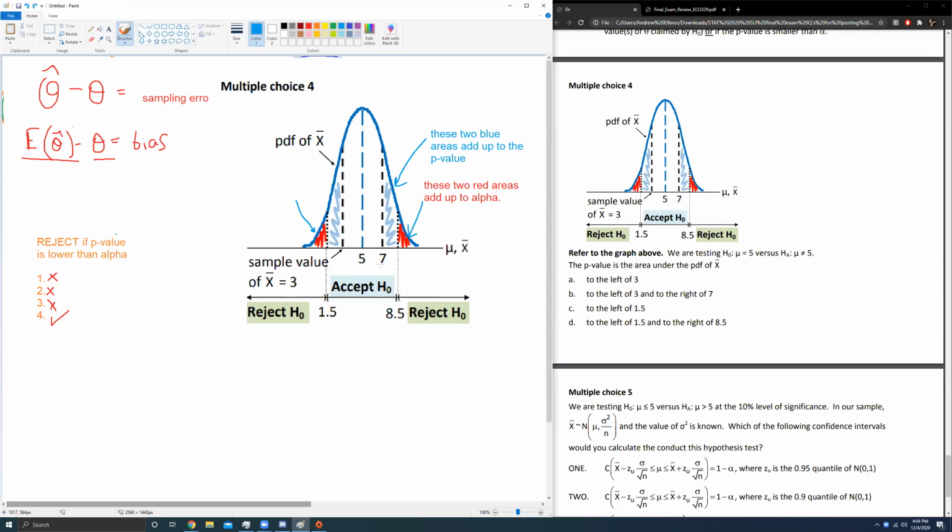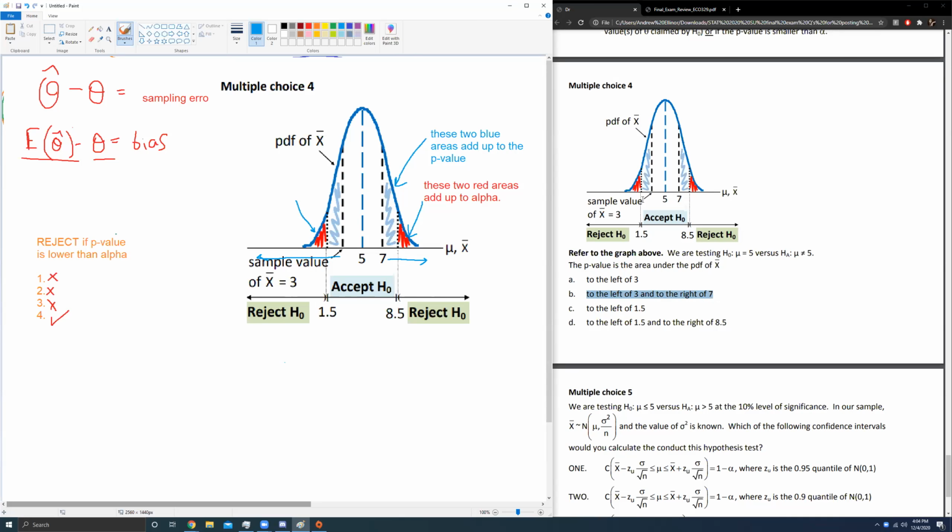It wouldn't just be between 7 and 8.5. It would be 7 and beyond and 3 and below. So all of this is a p-value. With that in mind, your answer is to the left of 3 and to the right of 7. So that's the p-value. That's really tricky. At first glance, whenever I saw this question, I've always thought, oh, okay, p-value is just the red guy. No. The critical value defines your value of alpha. So your critical value, which is what defines your rejection region and your acceptance region, this red area defines alpha. When you're trying to find a p-value, you're using a sample value and seeing where that falls on your distribution.